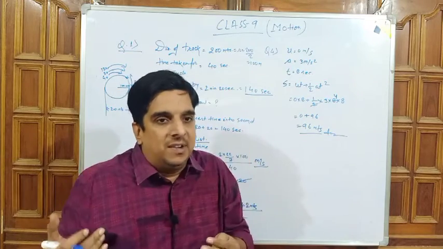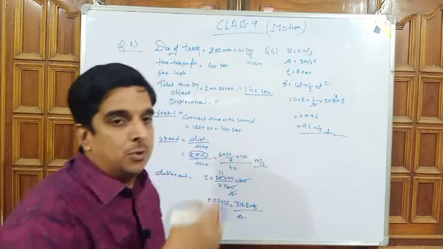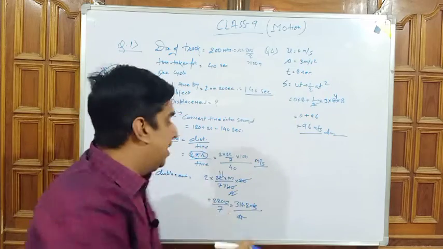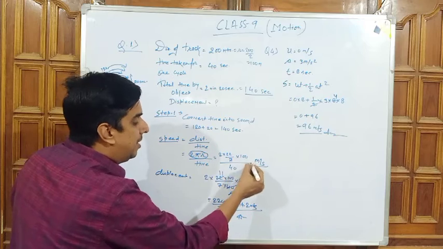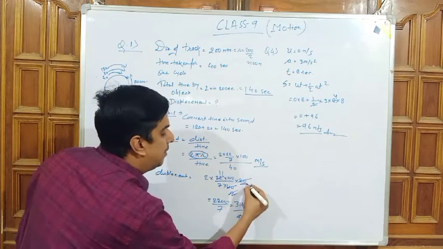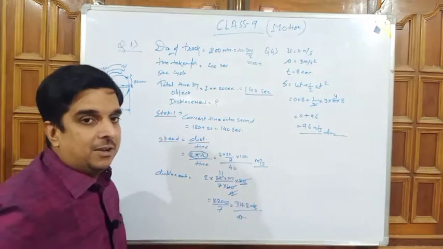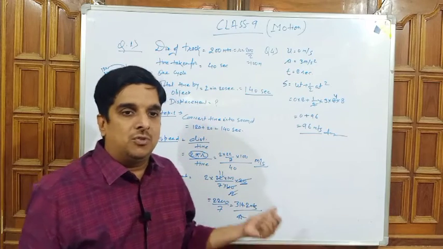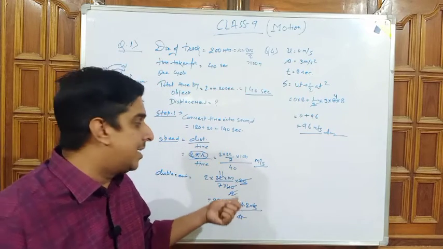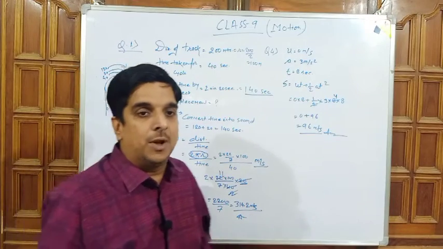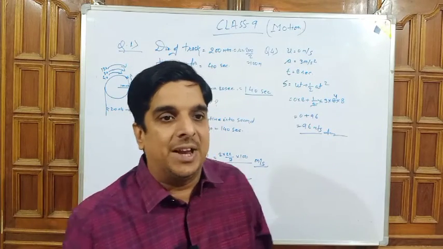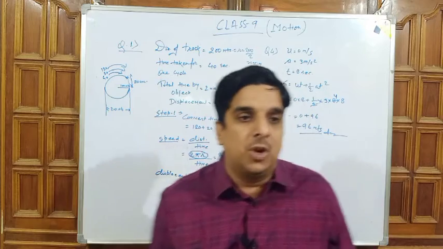So distance or displacement is equal to speed into time. The speed is this one, and we will simply multiply it by the time taken, that is 20. After cancelling and solving all the numerical values, you will get 314.2 meters. So 314.2 meter will be the final answer for the given question.